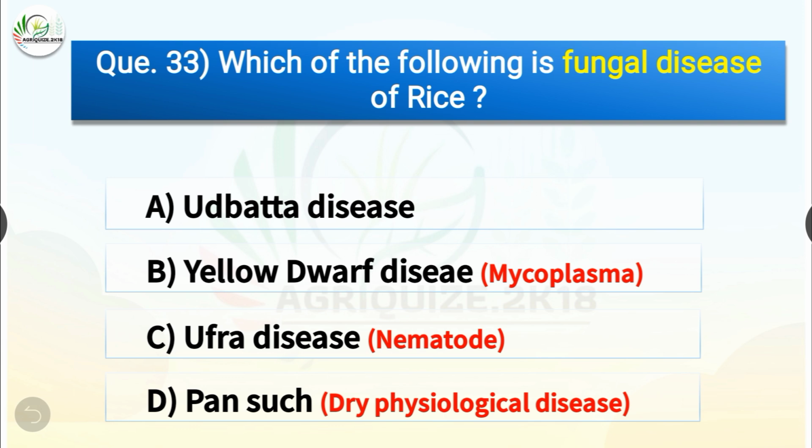Question number 33. Which of the following is fungal disease of rice? The options are Udbata disease, yellow dwarf disease, Ufra disease, or Pansach. The correct answer is option A, Udbata disease. So, Udbata disease is the fungal disease of rice, whereas yellow dwarf disease is caused by mycoplasma, Ufra disease is caused by nematode, and Pansach is a dry physiological disease of rice.